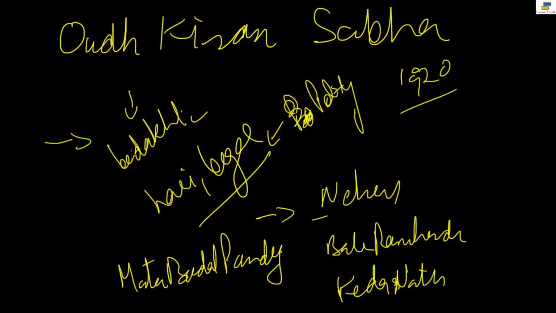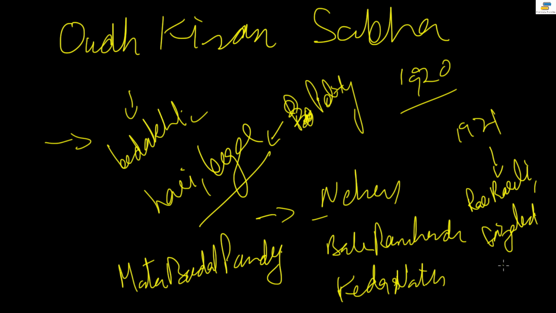And from 1921 onward, the nature of activity of the Kisan Sabha changed. The center of the activity was Rae Bareli and Faizabad, and there was also looting of bazaar houses and granaries.